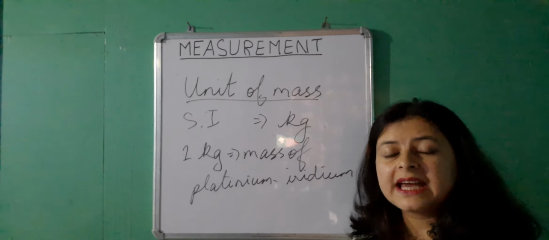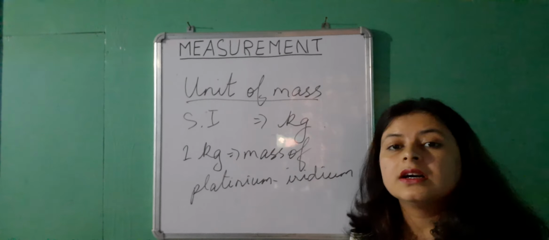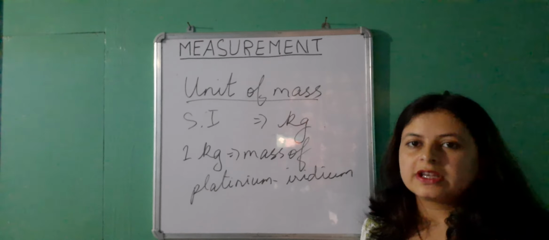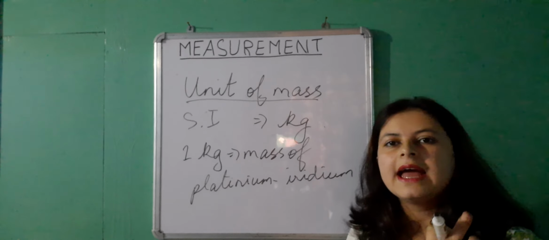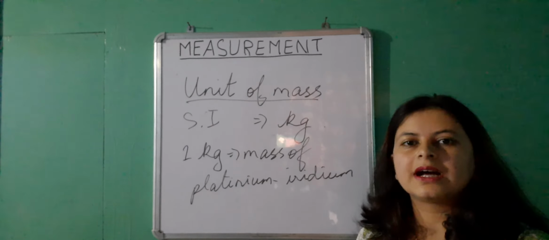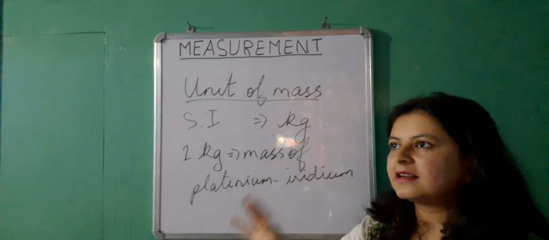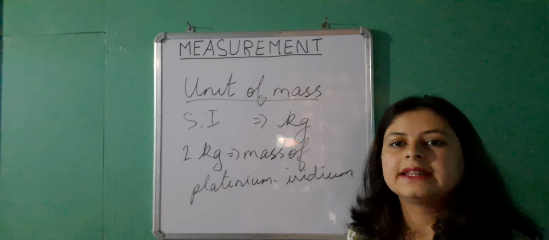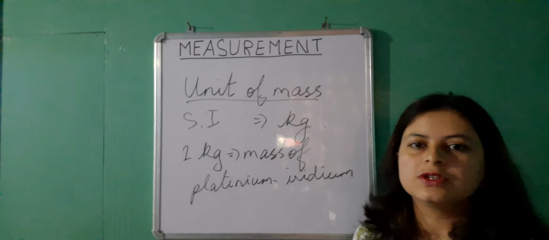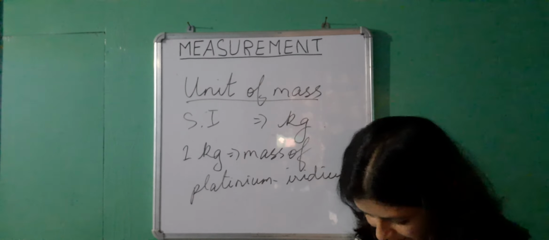Okay, it is kept at the International Bureau of Weights and Measures at a place near Paris. Now that has been taken as the standard 1 kilogram, and the replica of this 1 kilogram is what we use in our day-to-day life. So that standard object kept at the International Bureau of Weights and Measures happens to be exactly equal to 1 kilogram, which has been defined as a standard kilogram.